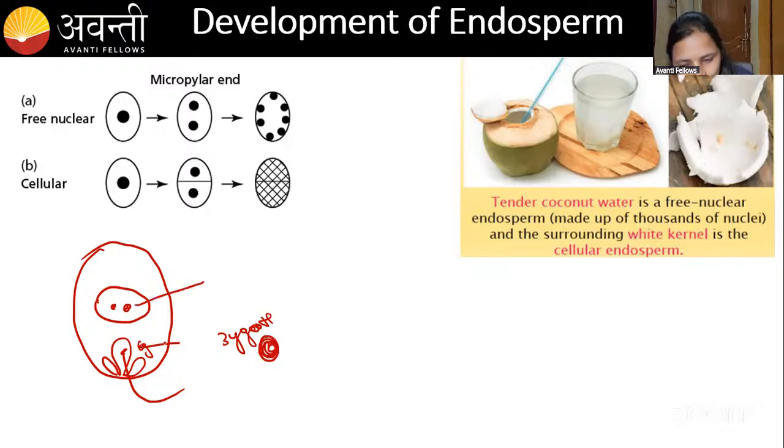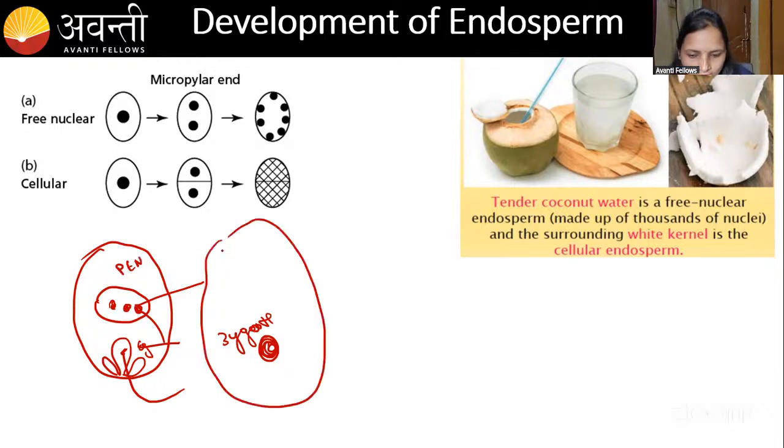And then the other male gamete was going to fuse with this, and this is going to be the PEN, right? Primary endosperm nucleus. Now you can see the zygote is there and the primary endosperm nucleus is there, okay? Now just imagine, the zygote is a baby. Now PEN is a nutritive tissue, okay? Now the zygote is telling, I want to grow, I want to grow. But there is no nutrition, right? Now the PEN will tell, I will give you the nutrition.